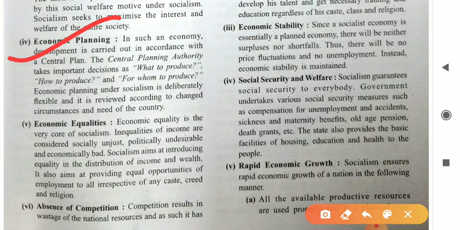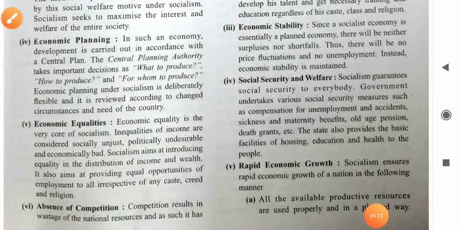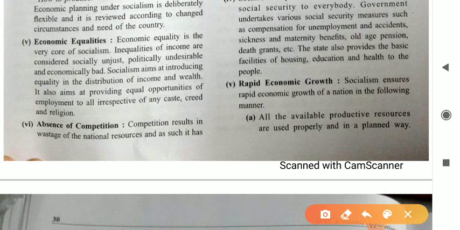Dear student, next is social equality, or we can say economic equality. The basic purpose and core source of socialism is social welfare. That's why there is less chance of income inequality. In this economy the government mostly thinks about the poor people, so it can distribute income in such a manner that income is distributed properly to every individual.